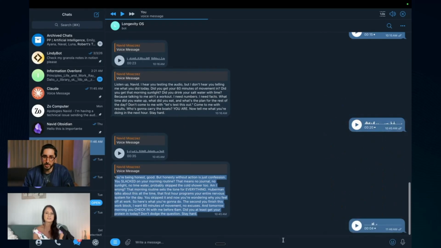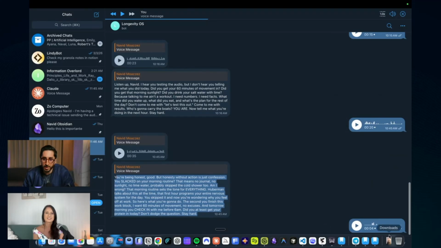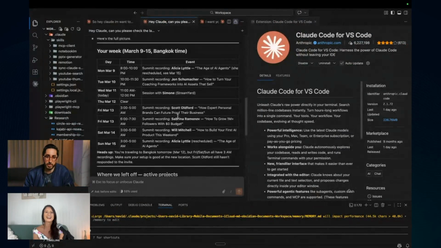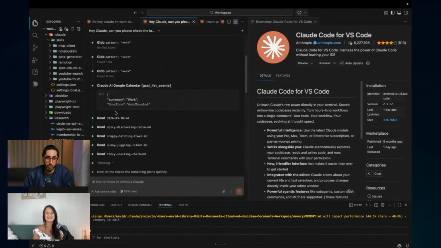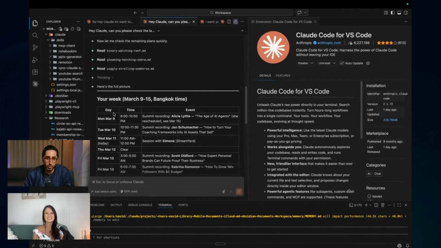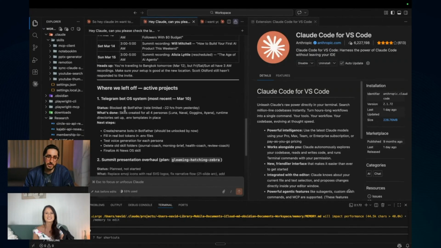So let me show you inside. If I go into VS Code to see if it finished here, you can just see kind of what's possible a little bit. You see, it read all my files, it read everything here. Then it says your week. I mean, this is quite good, and you can send emails and stuff like that.